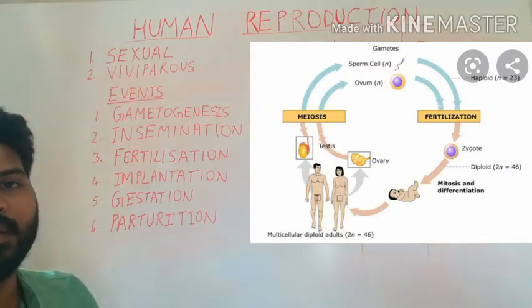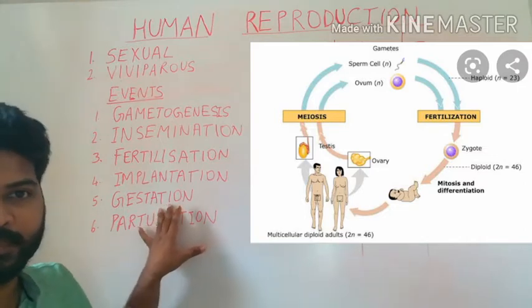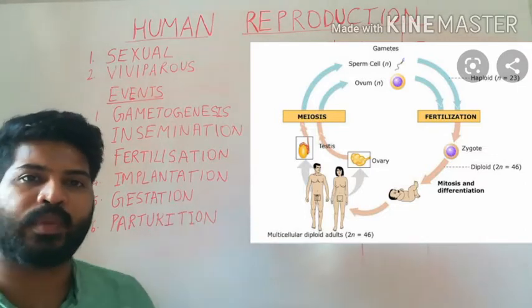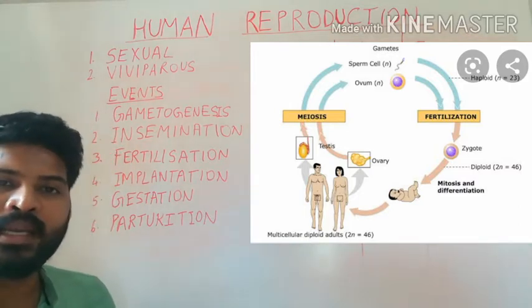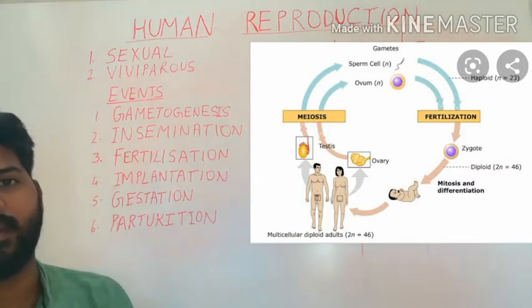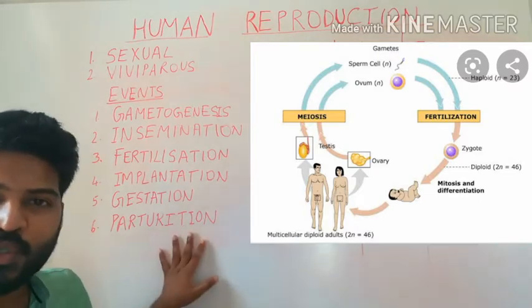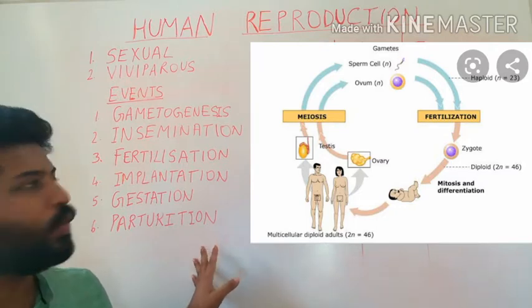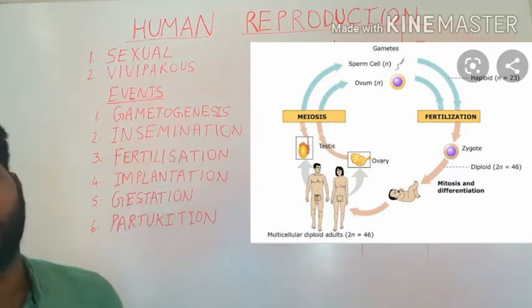This 36-week period is known as gestation. Once 36 weeks are over, the child is then delivered outside. The delivery or childbirth is called parturition. So, we will be discussing all these steps in detail.